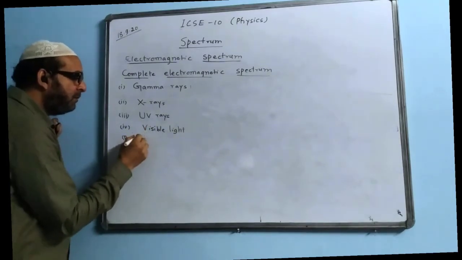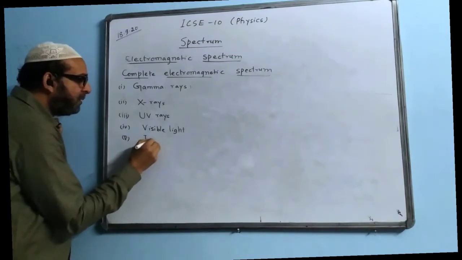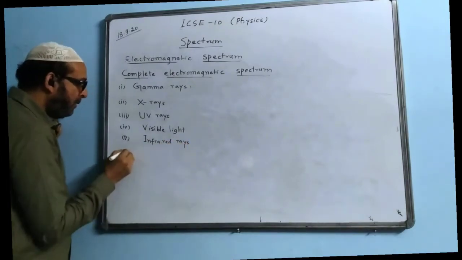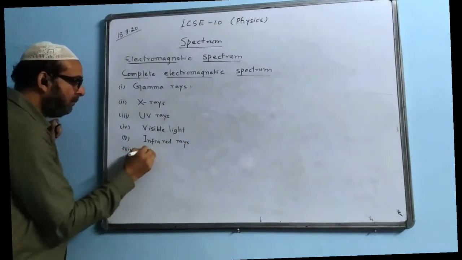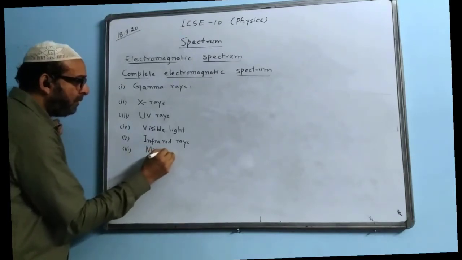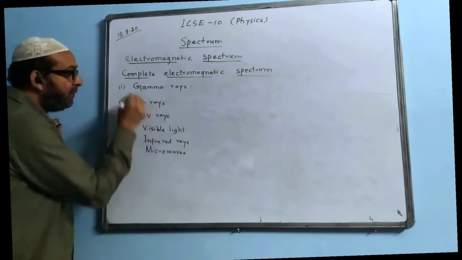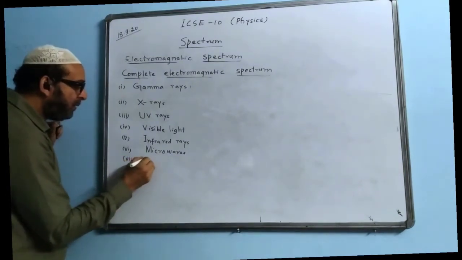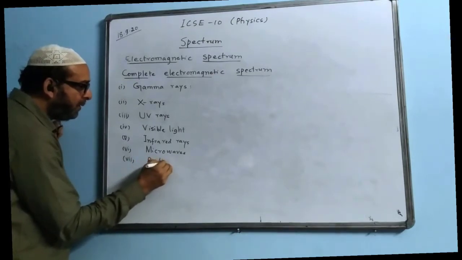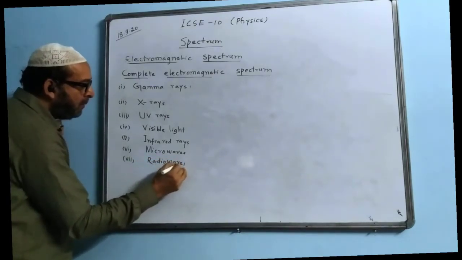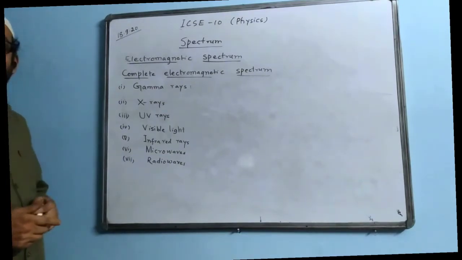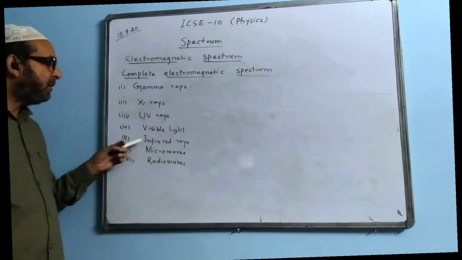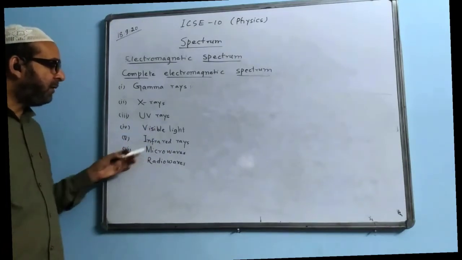Fifth one is infrared rays. Sixth one is microwaves. There is a certain order, you have to learn them by heart, this order also. And the last one, 7th one, is radio waves. So there are 7 of them. First one is gamma rays, then X-rays, then UV rays, visible light, infrared rays, microwaves, and radio waves.